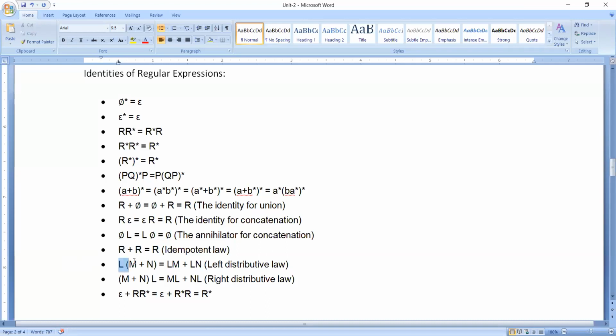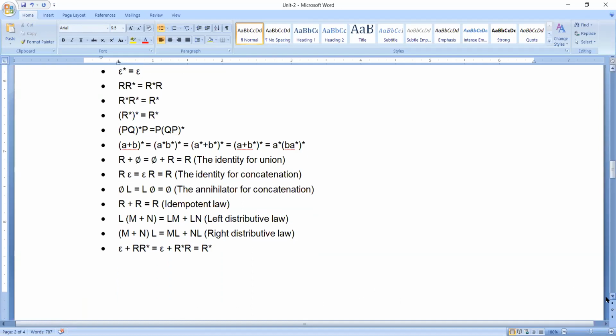And this is the distributive law: L into m plus n is equivalent to Lm plus Ln, where you are doing the multiplication. The next one is m plus n into L, which will be ml plus nl. So this is the left distributive law and this is the right distributive law. Here you have a distributive rule. And this is going to be very, very important: epsilon plus r star is equal to epsilon plus r star r is equal to r star. I will tell you how I am going to get this.